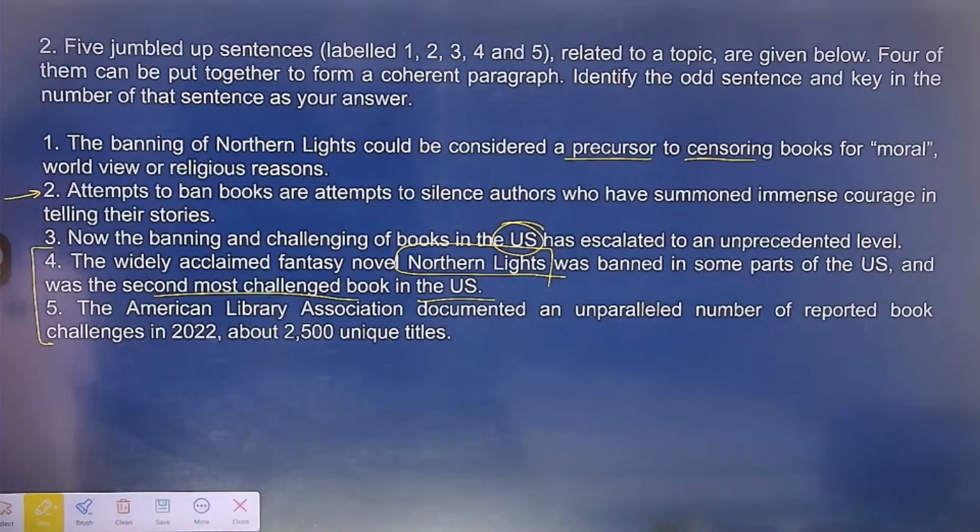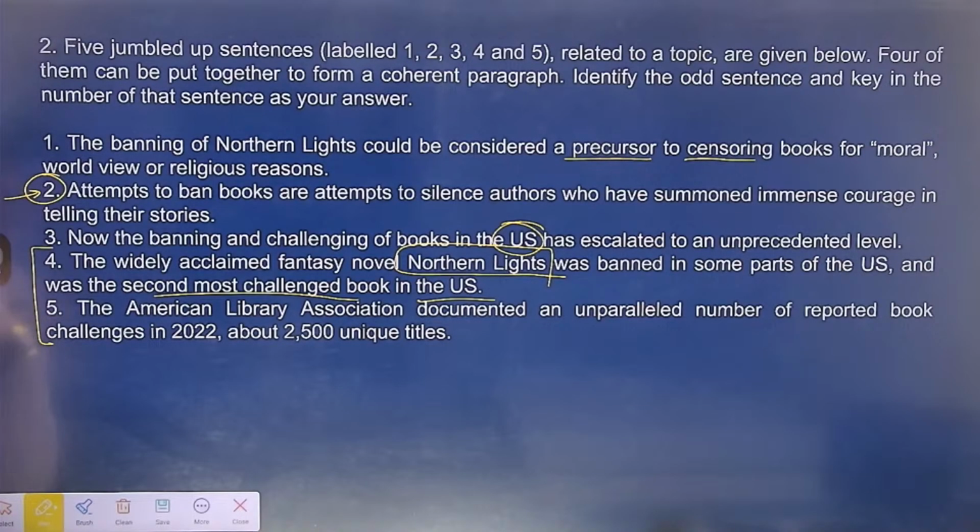Students, क्या लगता है, which is the odd one out? I think without arrangement we people can identify the odd one out. Nowhere, students, in this paragraph, the purpose is to talk about what is the implication of banning books. The main purpose of the paragraph is to just talk about in America, the number of book banning, that number has got escalated.